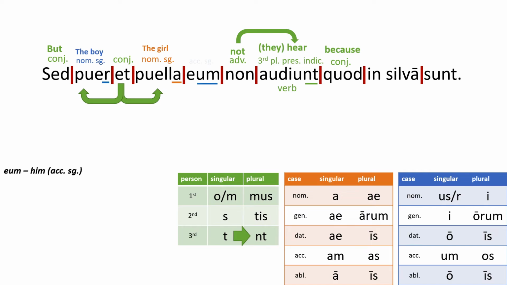Eam. Eam is accusative singular, as our note tells us, but we can also double check. That's accusative singular, and it means him.